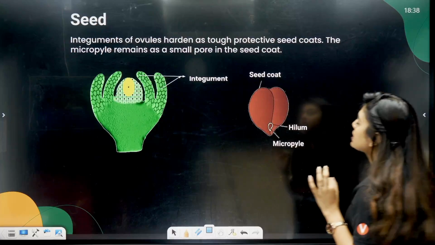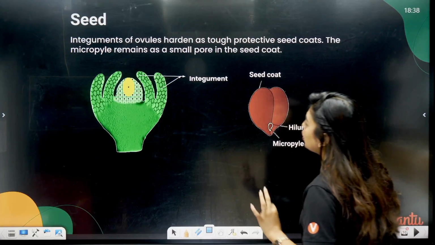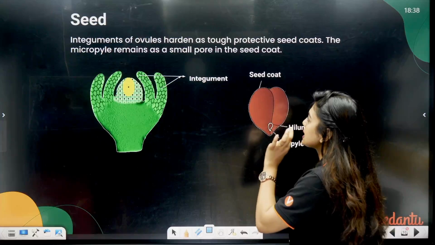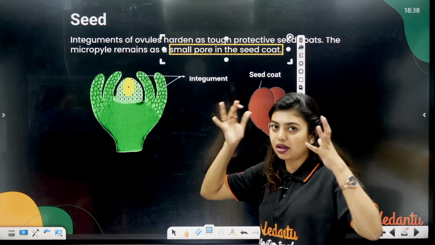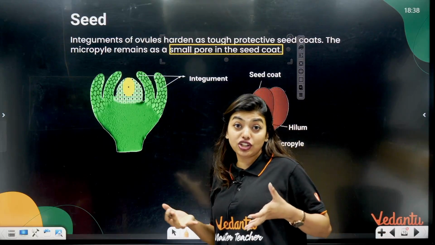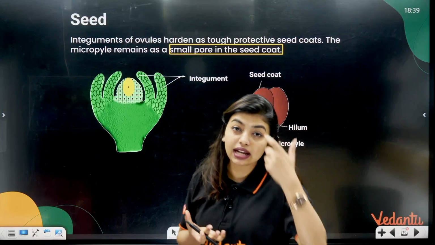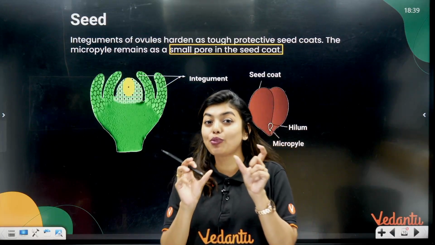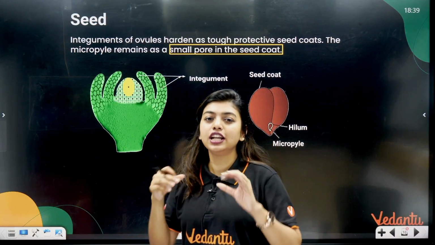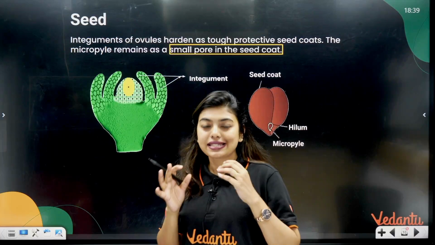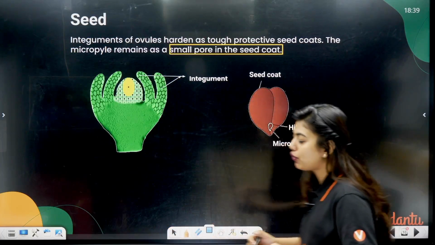Integuments of the ovules harden as tough protective seed coat. The micropyle remains as a small pore in the seed coat. So those students who remember the entire ovule structure thoroughly and remember the embryo sac will be able to remember that there was a small micropylar portion that is right now also there in the seed, so that some exchange can happen. Same way your integuments have modified to form seed coat.